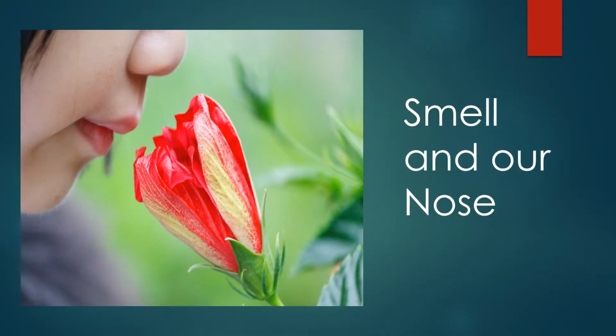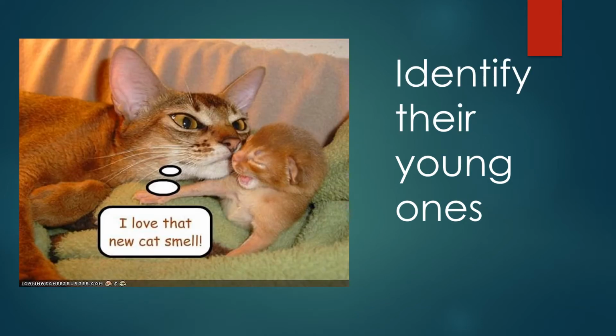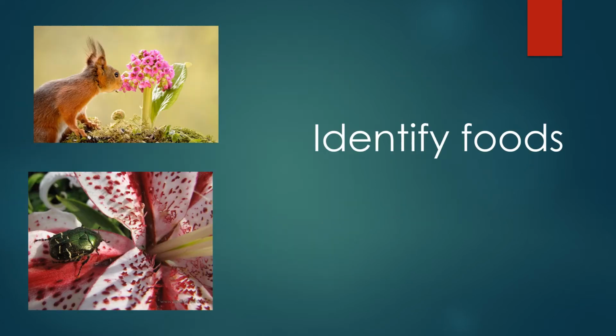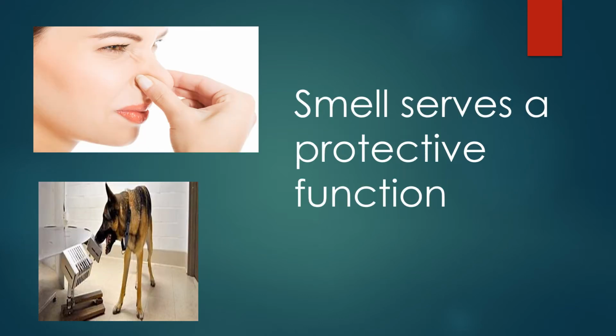As compared to other animals, human beings use the sense of smell in a much limited manner. Let us know how the nose helps in sensing smell and odor. The sense of smell helps to identify the young ones and foods, and protect themselves from other animals. In some situations, smell serves as a protective function. With smell, we can identify spoiled food and which food is suitable to eat.